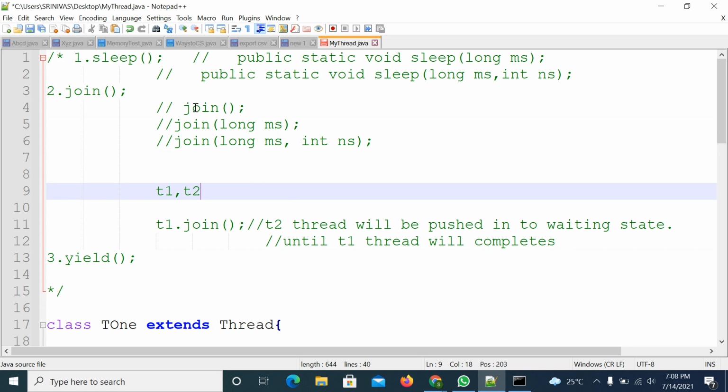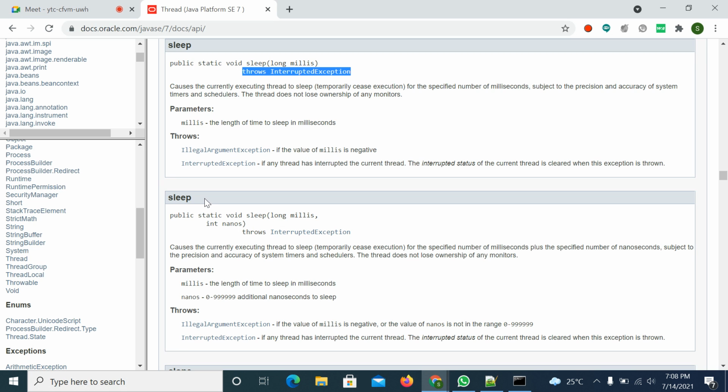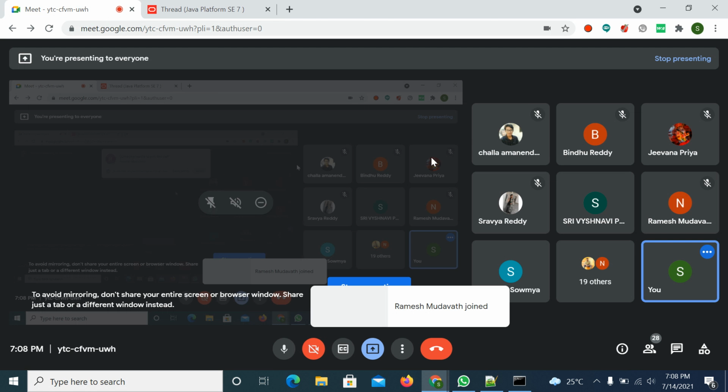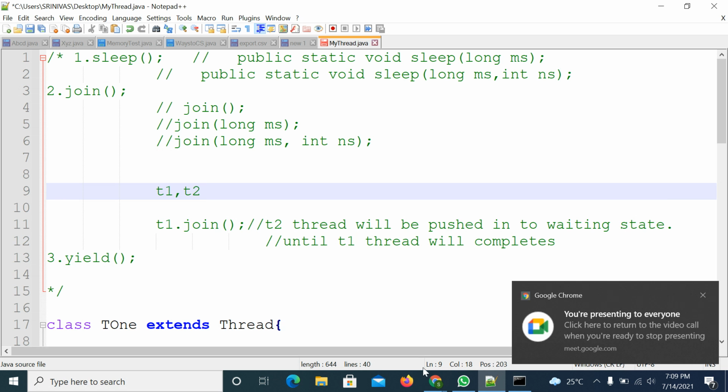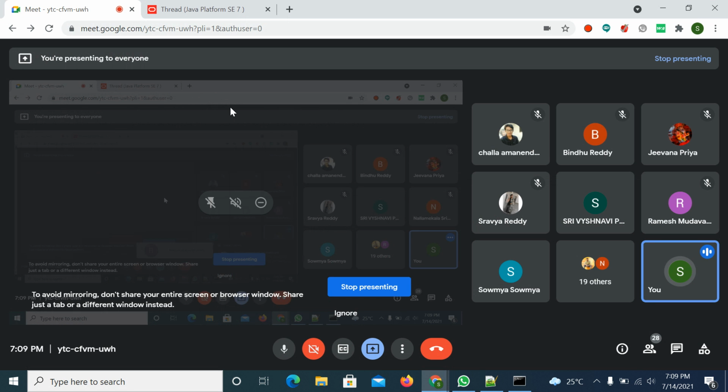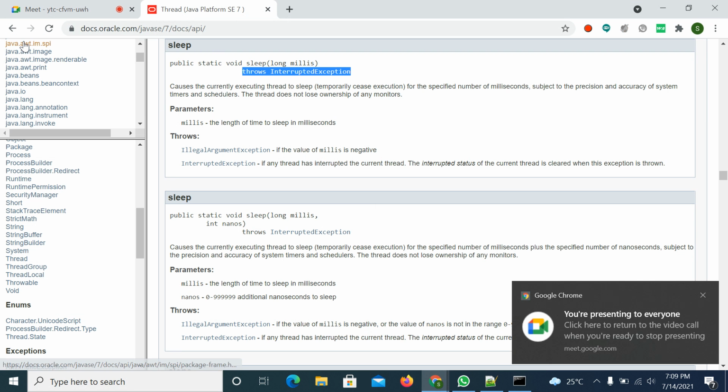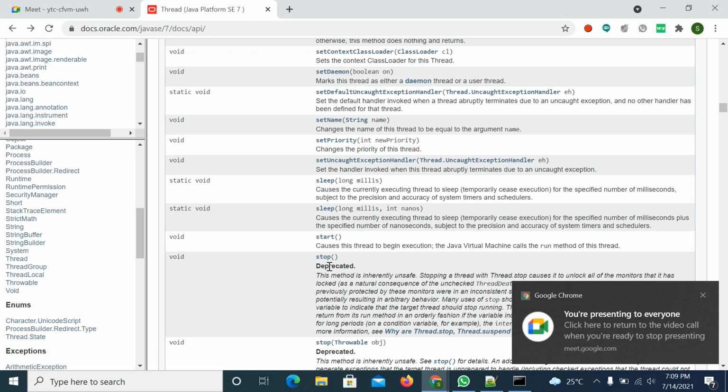Before that, we'll check whether the join method will throw an interrupted exception or not, and what the join method prototype is. We'll go to that section and see the join method prototype.